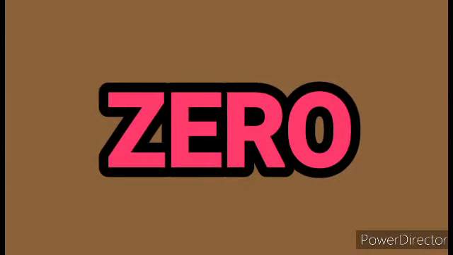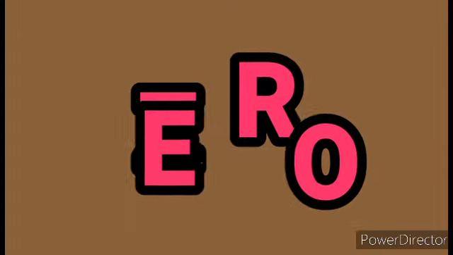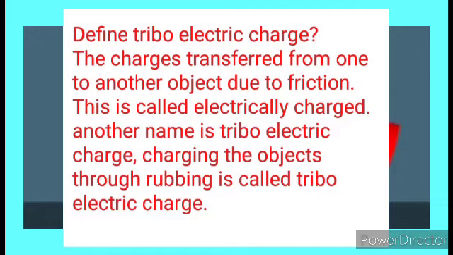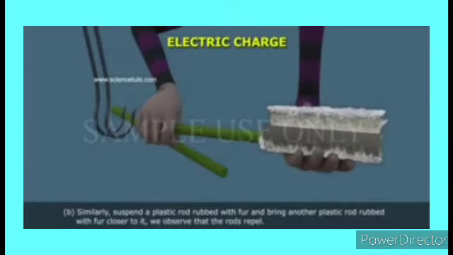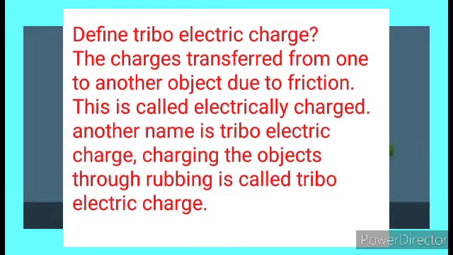When an object is rubbed with another object, some amount of charge is transferred from one object to another due to friction. This is called electrically charged.